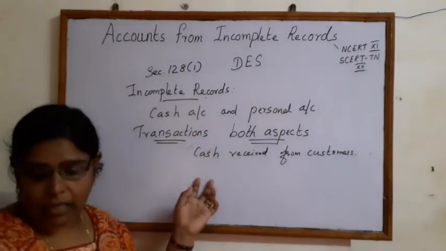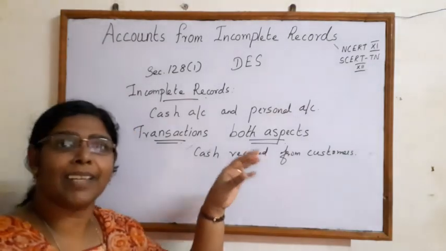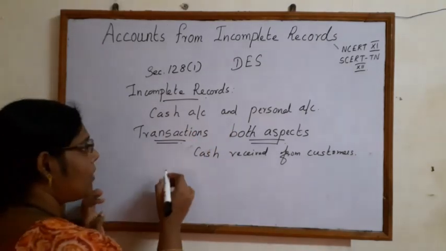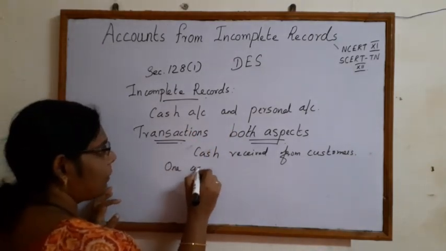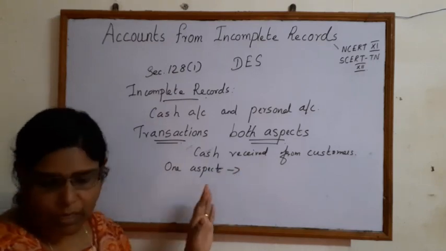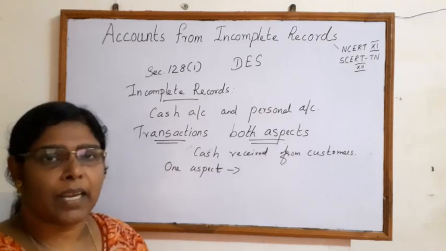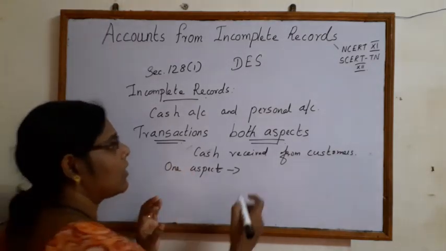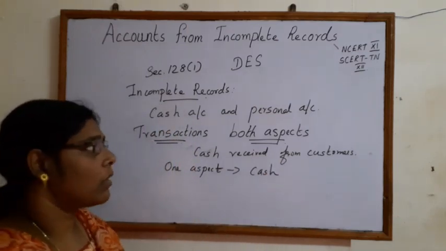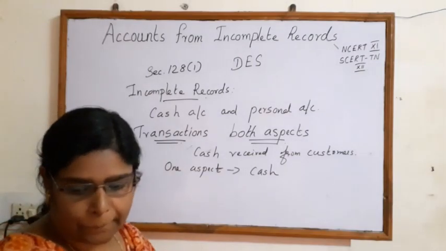Likewise, cash paid to creditors is also recorded. When we talk about one aspect, I can give you an example like expenses paid, where only cash alone is recorded. So this is the way incomplete records are maintained.